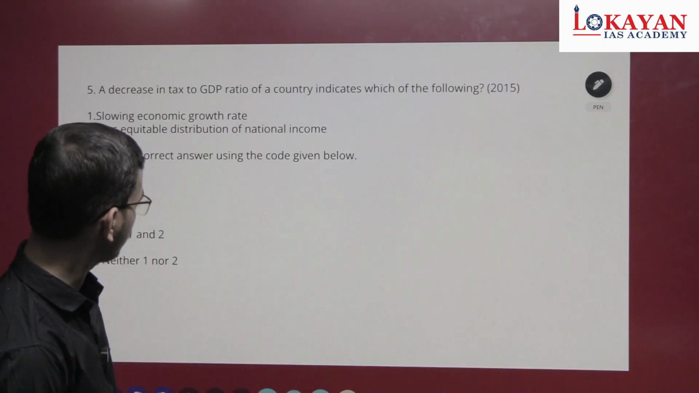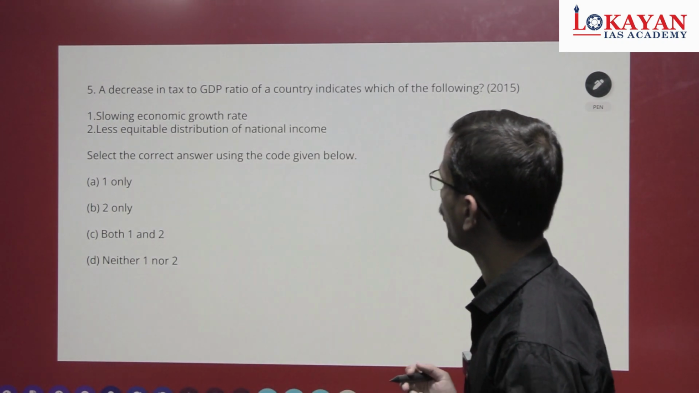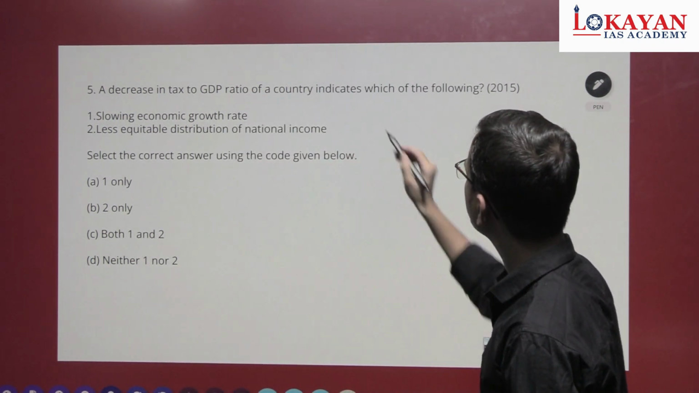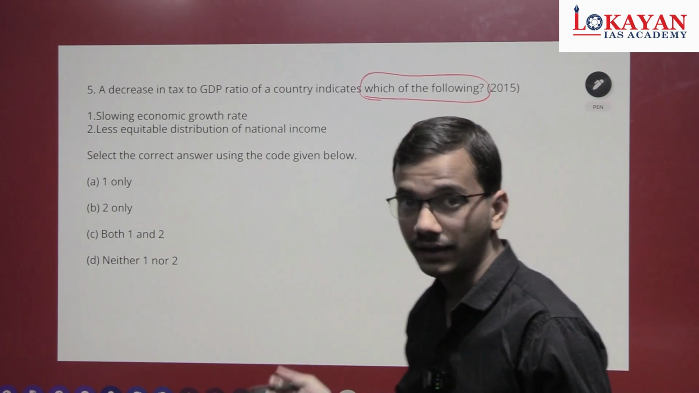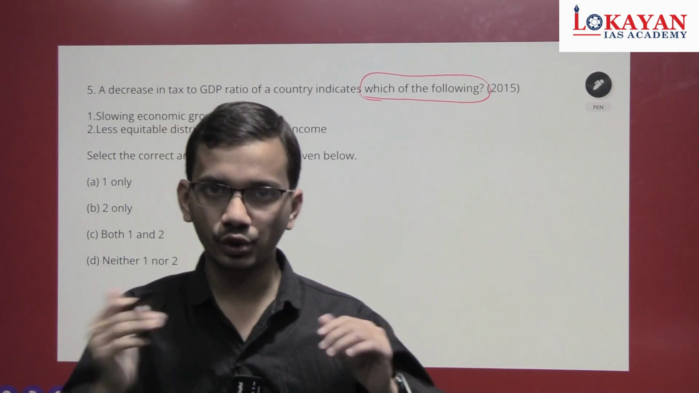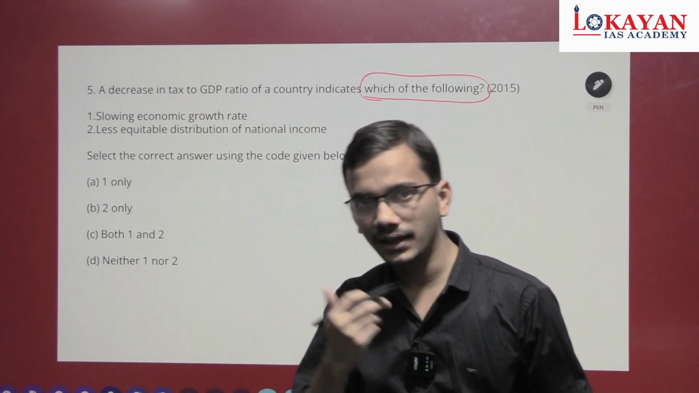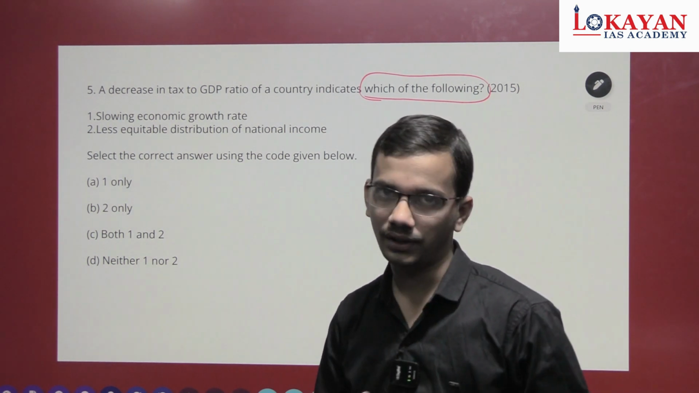Okay, see there, conceptual question. A decrease in tax to GDP ratio of a country indicates which of the following? Again, it won't happen that you read this somewhere in your sources and encounter this in exam. On such a question, you have to think in the exam hall itself.